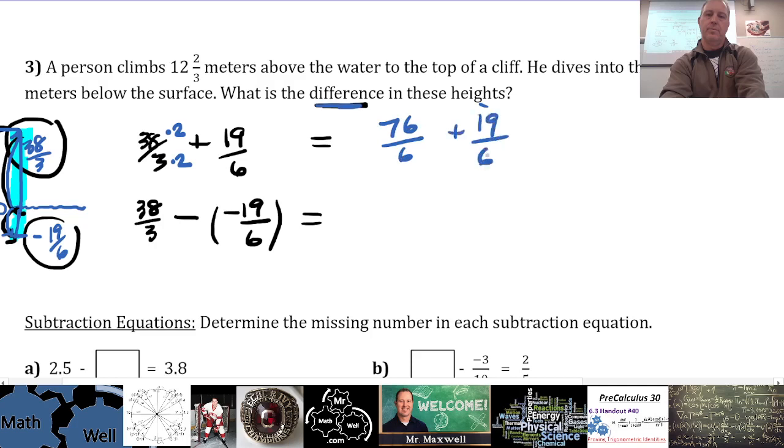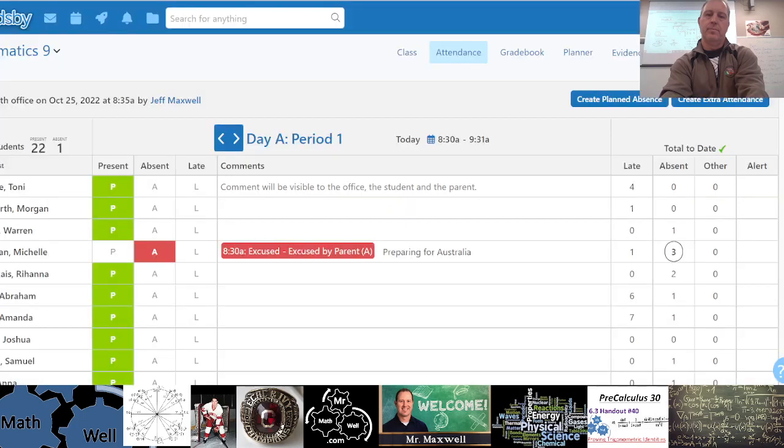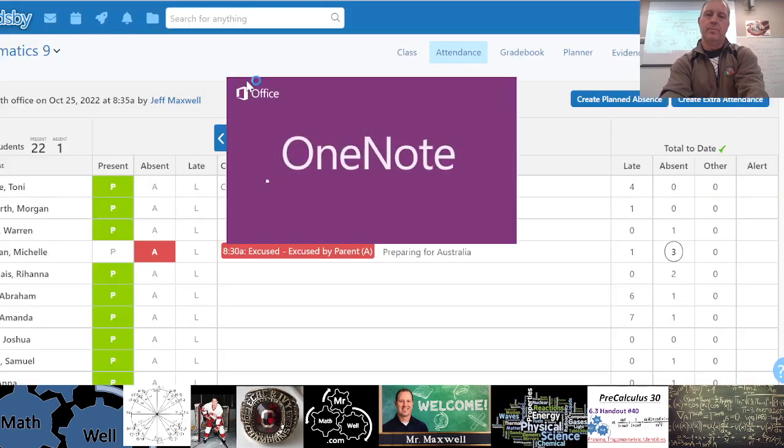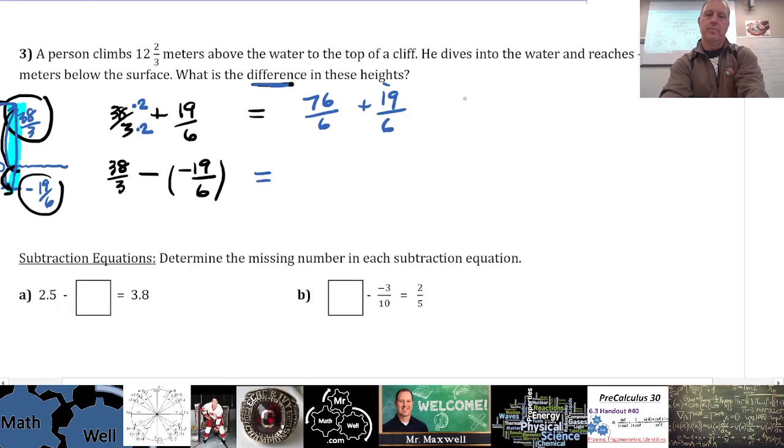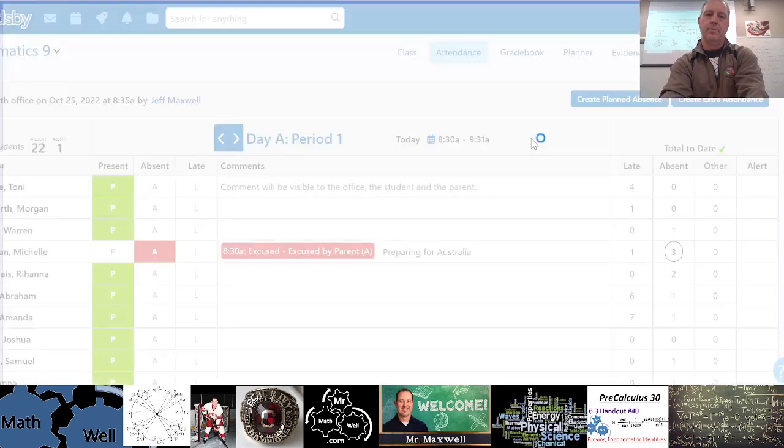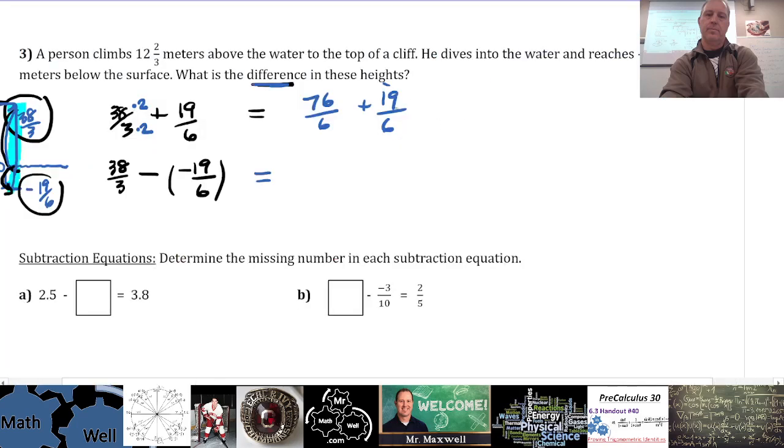Plus 19 over 6, and I'll just do the one operation here instead of both of them because they're the same now. So 76 and 19, I look at this and I say, well, what's 76 plus 20? Because that's pretty close to 19. That's going to be 96. 19 is 1 less than 20, so 96 would be 95. So 95 over 6. Oops. Oh, that's too bad. So I got 95 over 6. Now, can I... Oh. All right, let's try this one more time. 95 over 6.